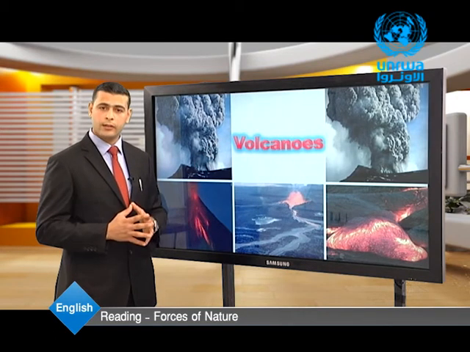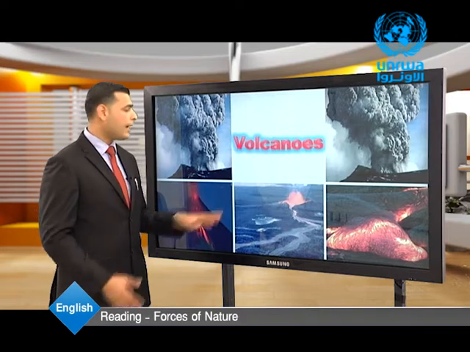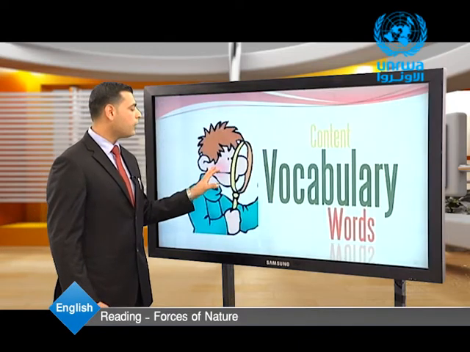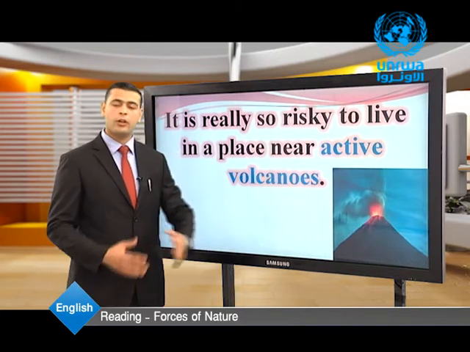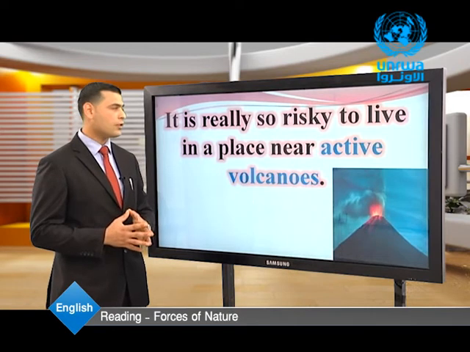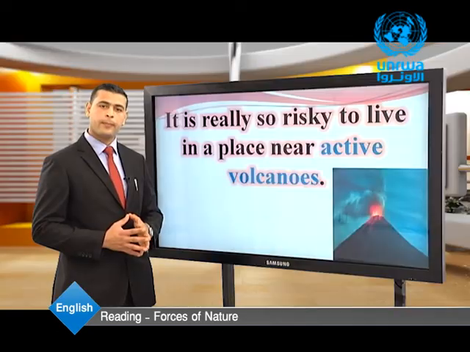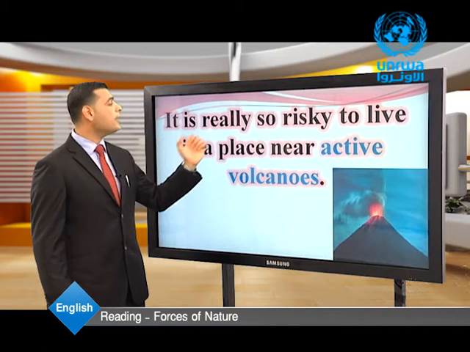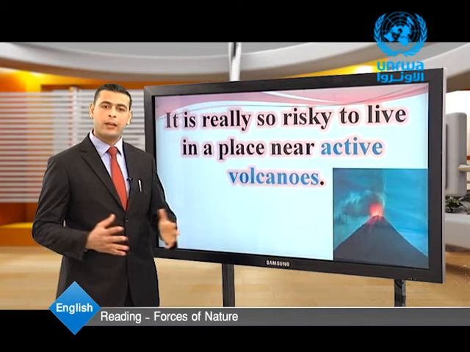Of course, dear students, for every new reading lesson, we have a new vocabulary and new words to learn. Now, let's look at the new vocabulary for this lesson. Look at the picture first. What is the picture for? This picture is for a volcano. Let's read the sentence together. It is really so risky to live in a place near active volcanoes. Again, it is really so risky to live in a place near active volcanoes.